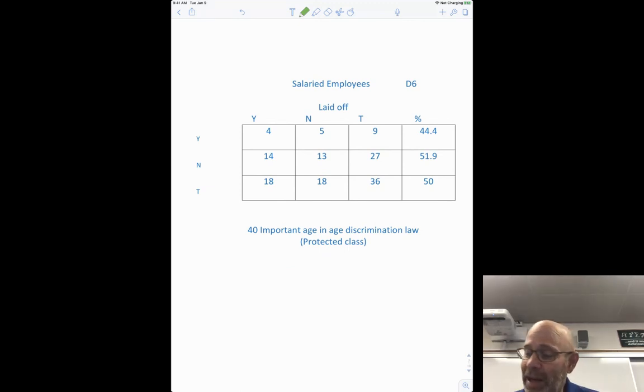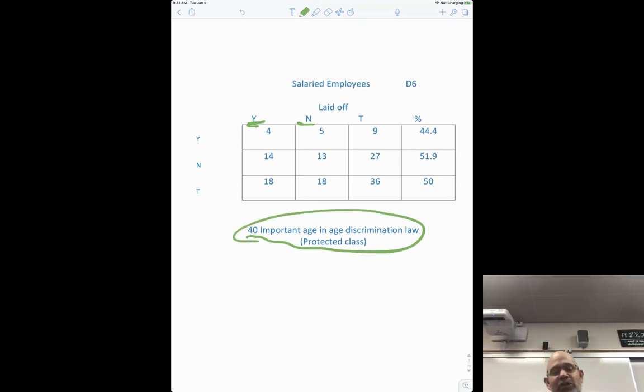Now we got whether they got laid off, yes, no. Okay, laid off, for salaried employees. And one of the things about this one is you can talk about in age discrimination, 40 is kind of an important age. That's actually considered old. Don't tell me that, I hope not.